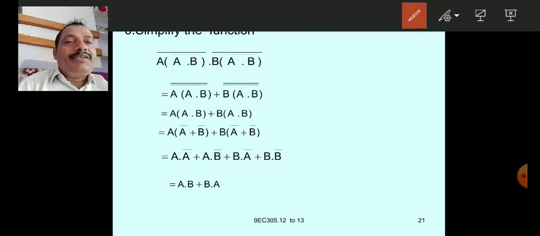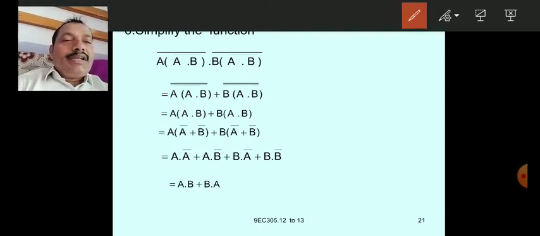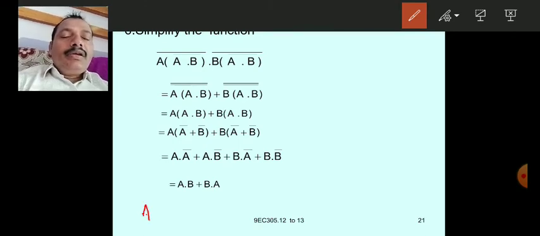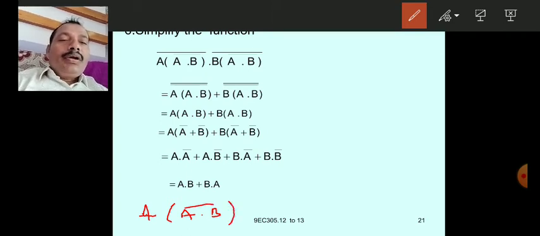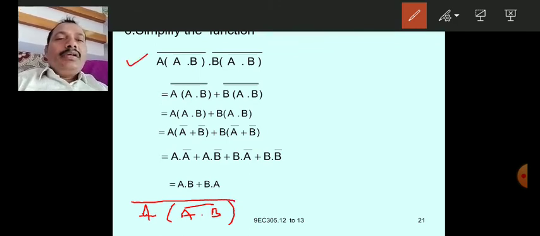So let me write so that you will understand easily. You have to write like this: a in the brackets a dot b whole bar, bracket close, and once again you take the bar. You observe the main question here that I am writing.